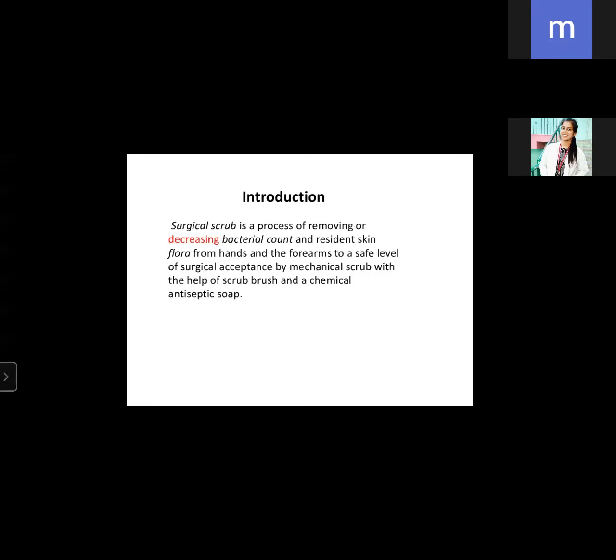Why do we have to do the scrubbing before entering into the OT? Because we want to remove or decrease the bacteria from our forearms and from our hands. Yes, because of that we do scrubbing, right? What do you mean by skin flora? The skin flora is nothing but any microorganisms on the skin that may affect the person whom we are going to treat. Yes, because of that we do the scrubbing.